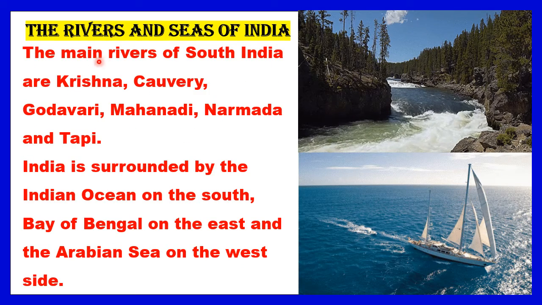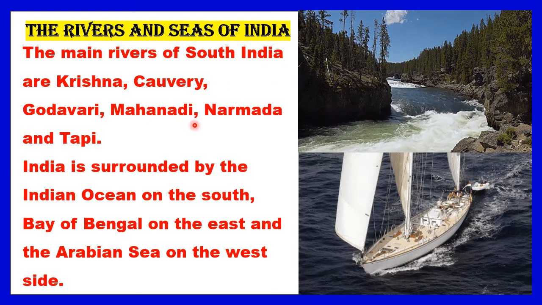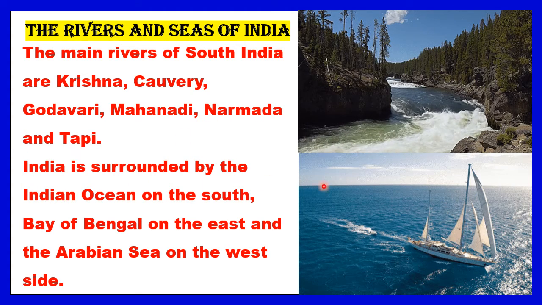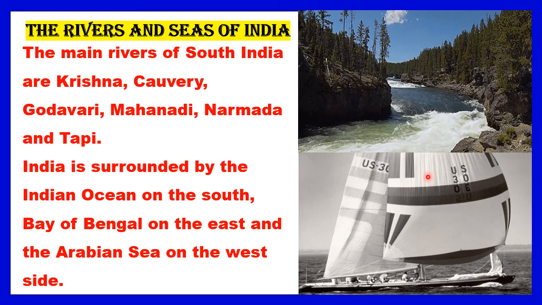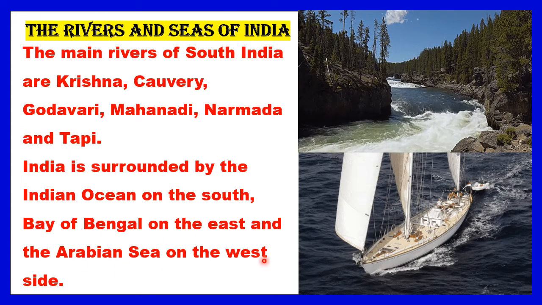The major rivers of South India are Krishna, Kaveri, Godavari, Mahanadi, Narmada and Tapi. India is surrounded by the Indian Ocean on the south, Bay of Bengal on the east and Arabian Sea on the west side.